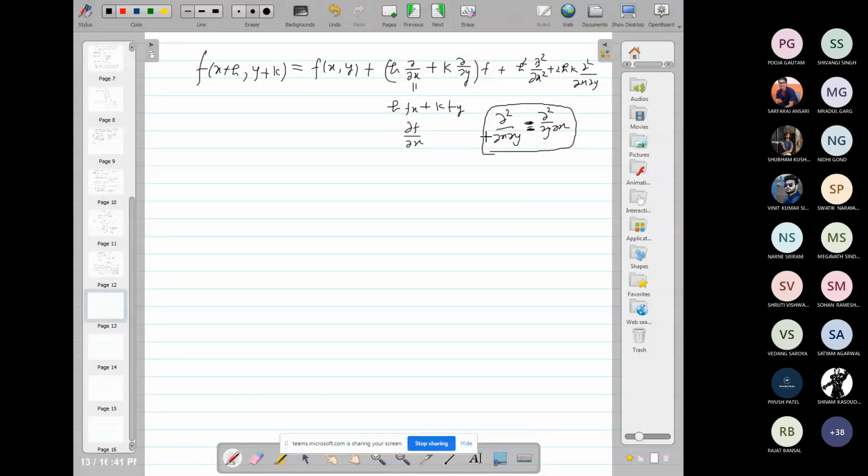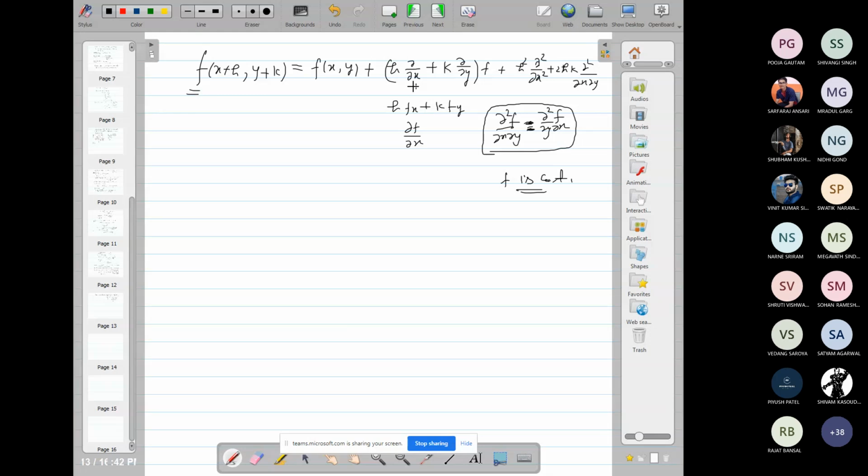Actually, we cannot always change the order of differentiation. We can change the order of differentiation only when the function is continuous, and if the function is continuous, then this is equal to this. The condition is that f is continuous. If f is continuous, then we can interchange. So here it is given: if function f is continuous, otherwise for a discontinuous function we cannot obtain the Taylor series expansion.